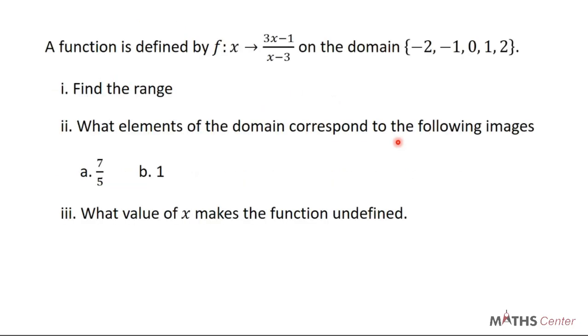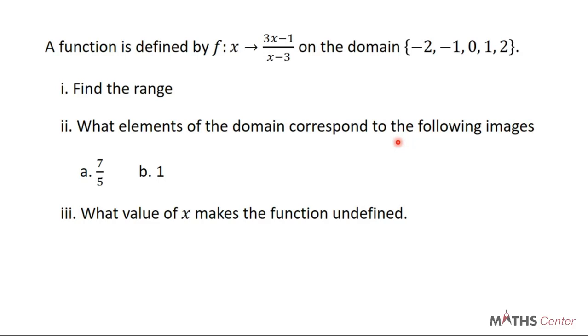A function is defined by f of x equals 3x minus 1 over x minus 3 on the domain negative 2, negative 1, 0, 1, 2. Find the range. What element of the domain corresponds to the following images? A, 7 over 5 and B, 1. Then what value of x makes the function undefined?